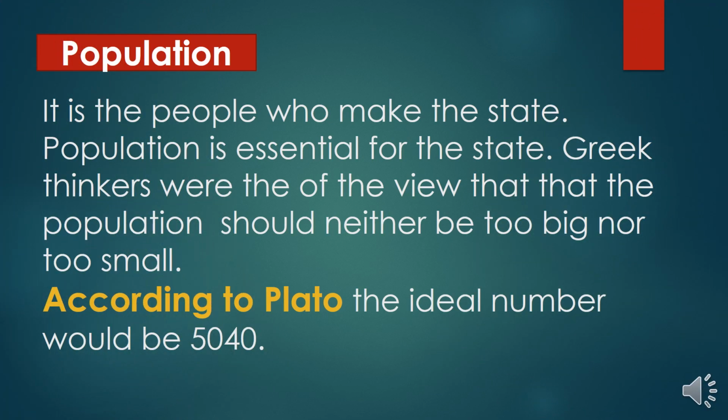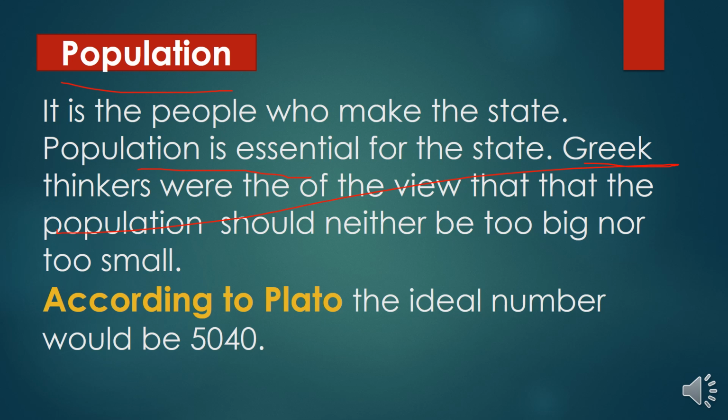Let's see the elements of state. There are four elements of state. The very first element of state is population. It is the people who make the state. Population is essential for the state.